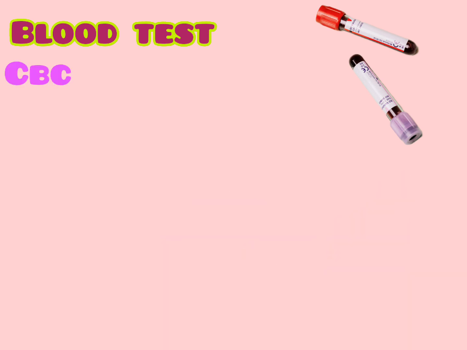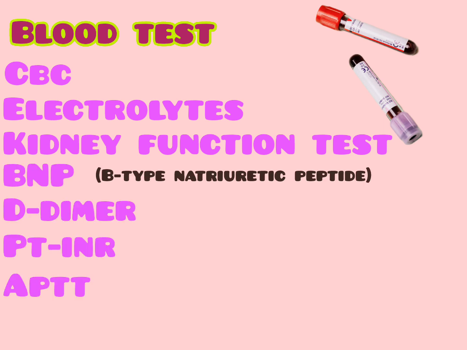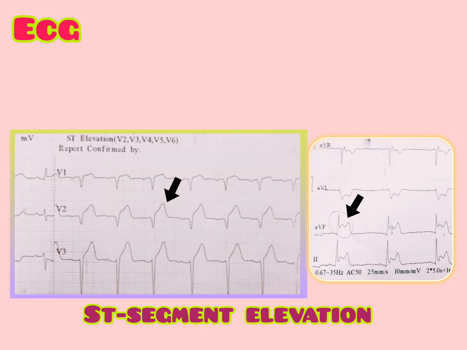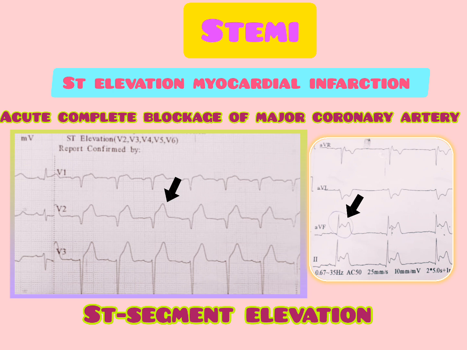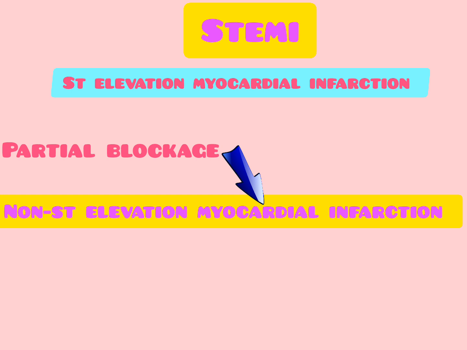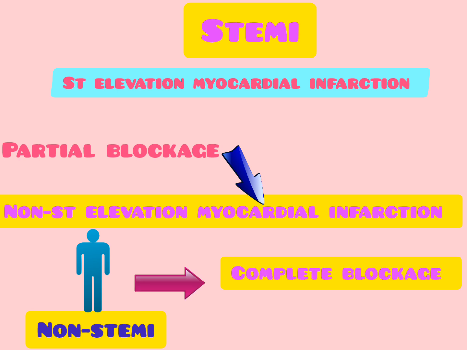Additionally, you can do CBC, electrolytes, kidney function test, BNP, D-dimer, PT-INR, APTT and TSH. Then ECG. It helps to identify any rhythm abnormalities like AF or atrial flutter. Most people have ST segment elevation in their ECG. It is due to an acute complete blockage of a major coronary artery. This condition is called STEMI, ST segment elevation myocardial infarction. A partial blockage in a coronary artery will lead to non-ST elevation myocardial infarction, non-STEMI. But remember, some people with non-STEMI may have complete blockage of a coronary artery.